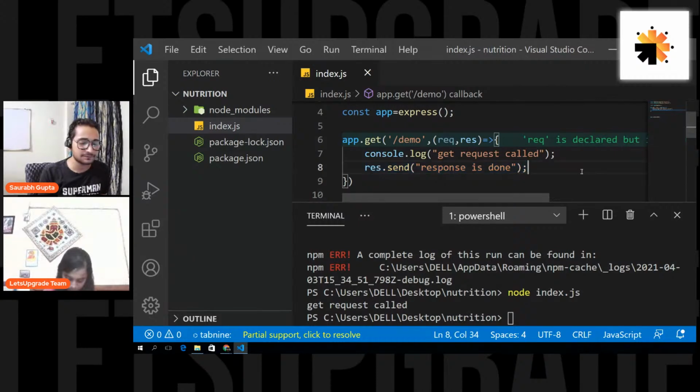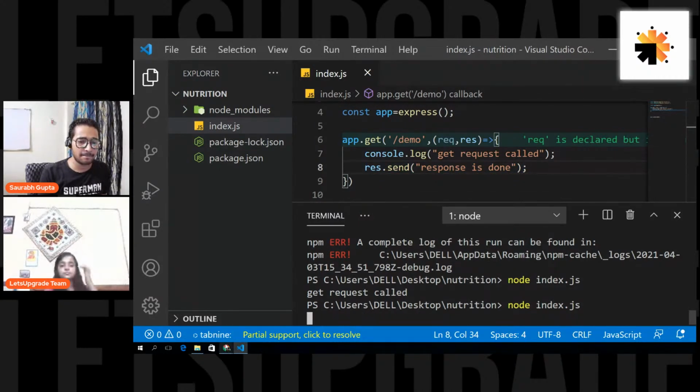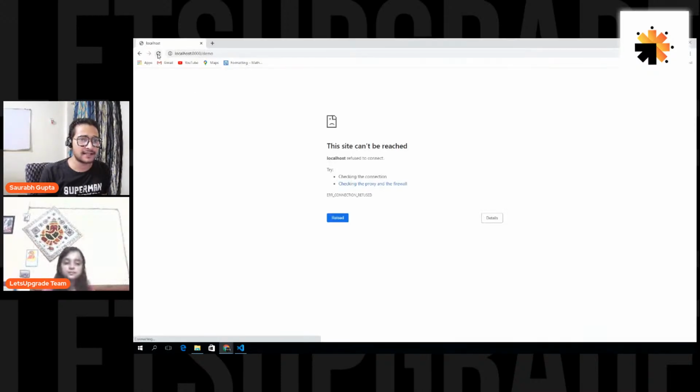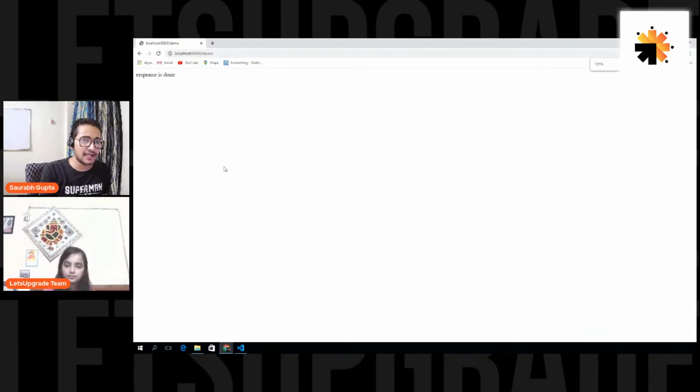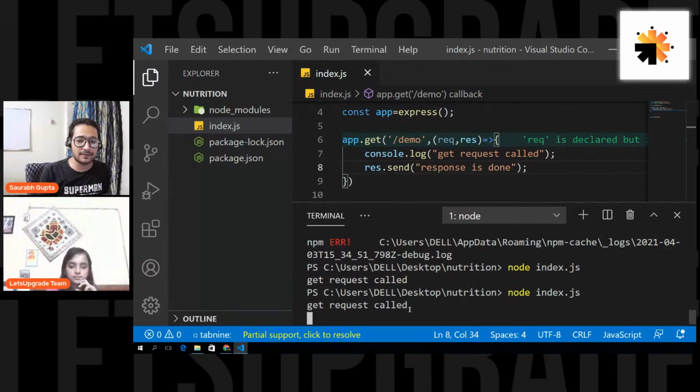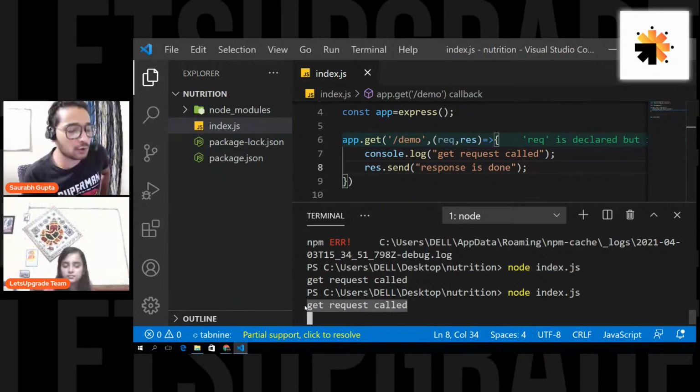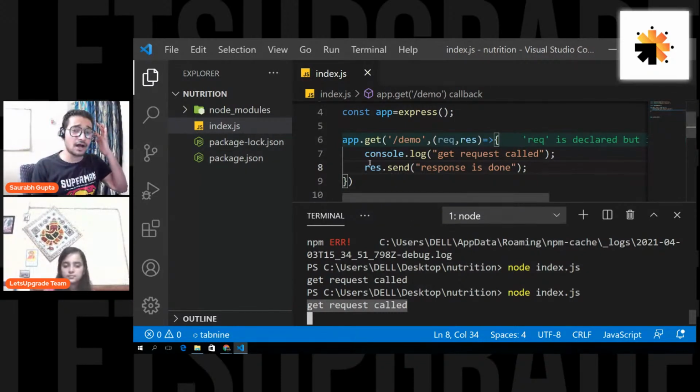And now then, let's run the application again. Let's go in the browser and refresh the page so that a request is sent again. And now you can see in my browser, I'm also getting the response: response is done. And as you can see, here also I'm getting my console.log printed. Is that clear, everyone? Are we cleared how to call our routes?